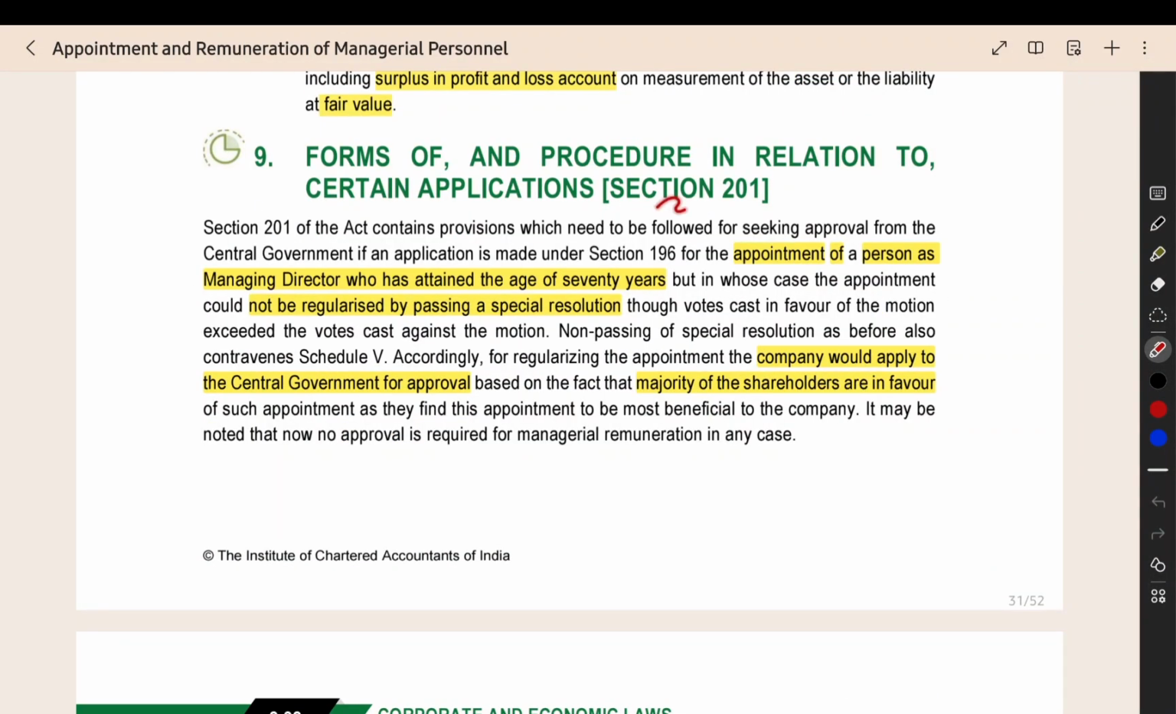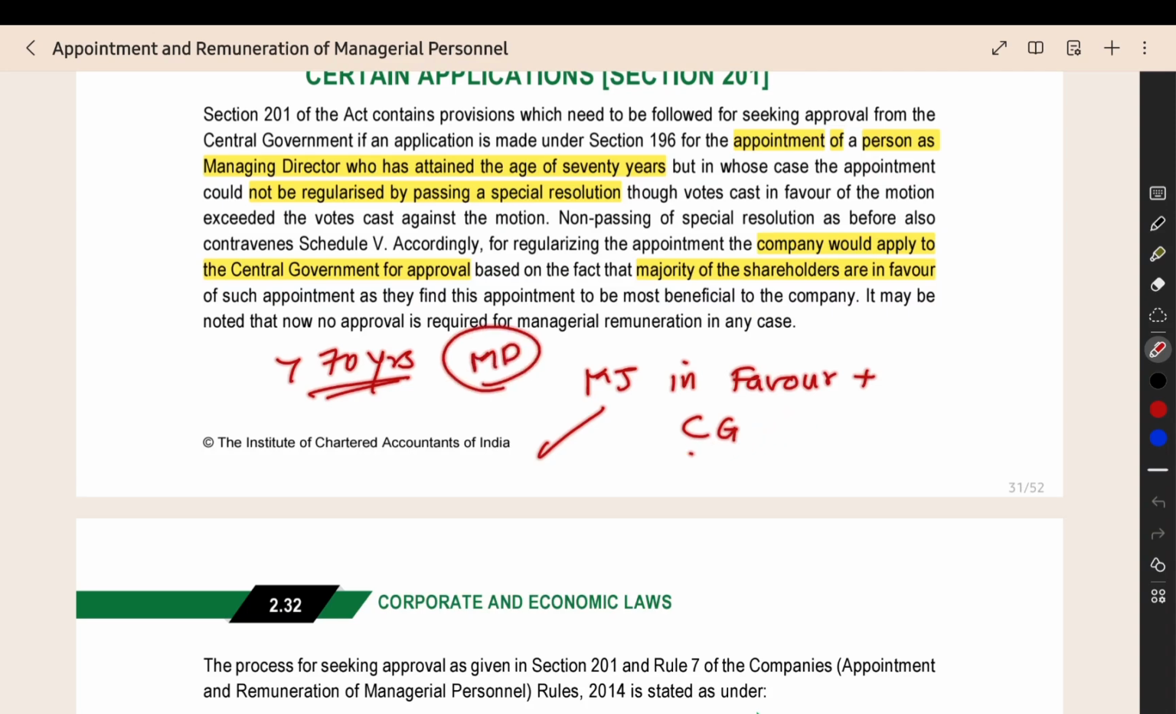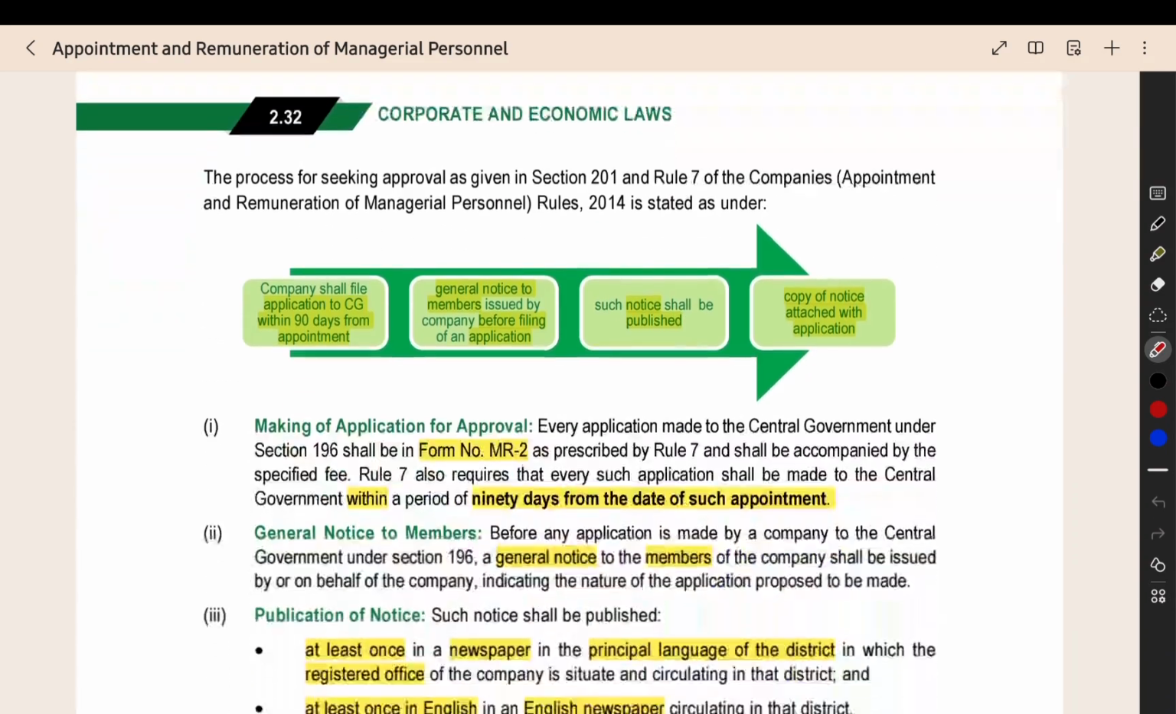The next section we are going to see is section number 201, where we have to file some forms and make some application to get certain things done. If you want to appoint a person who has attained 70 years of age as a managing director, the main requirement is that you have to get the special resolution. If you are not able to get the special resolution, but you have a majority vote in favor, and you get the central government approval, you can appoint the person of 70 years of age as a managing director. For getting this central government approval, you have to make an application. For that application, what is the process? That only we are going to see here.